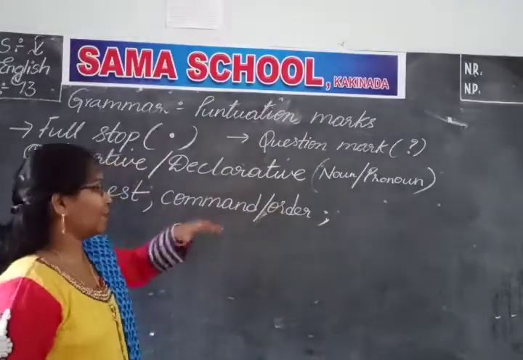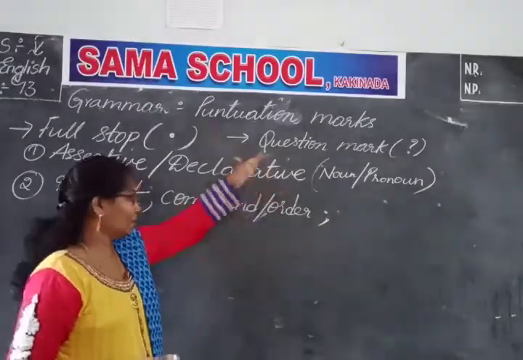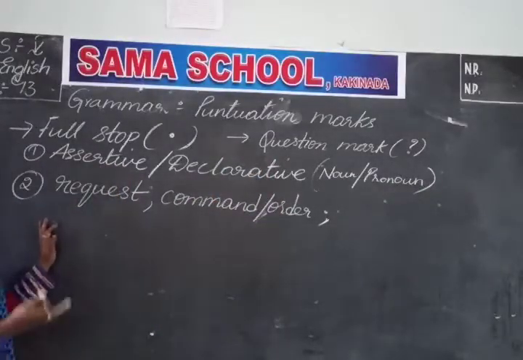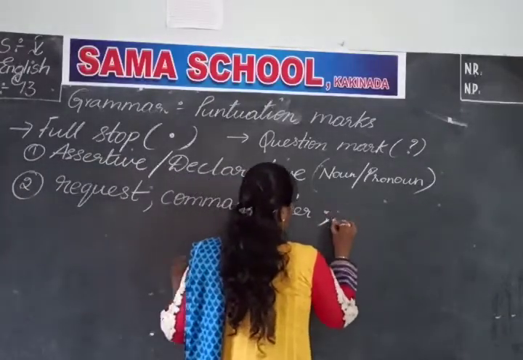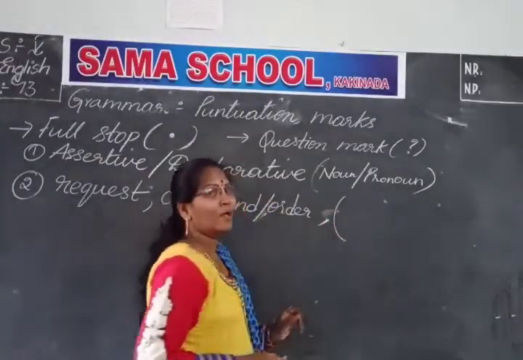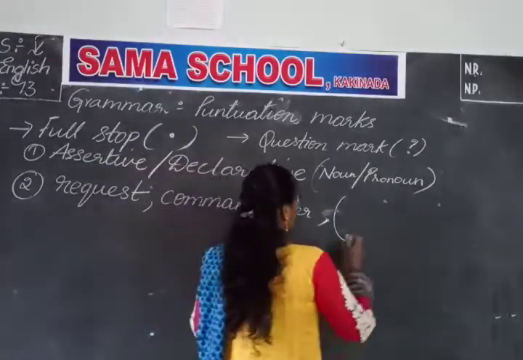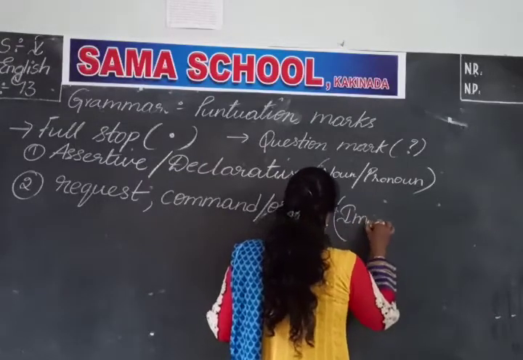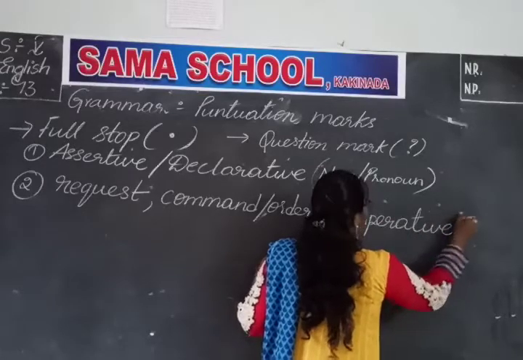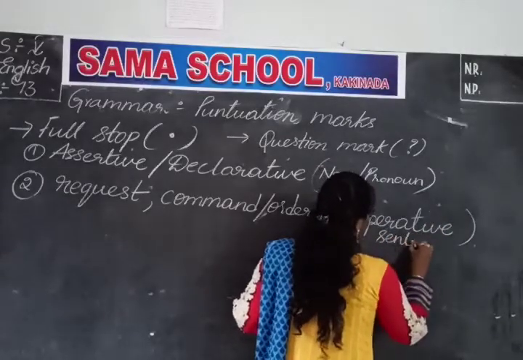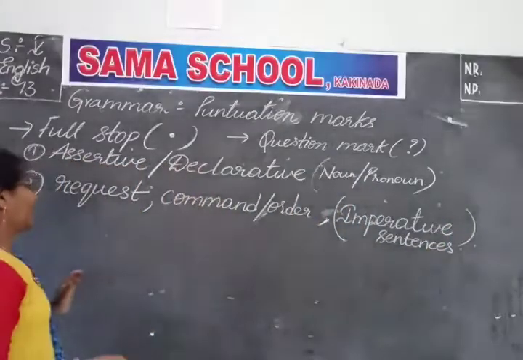Either it is a command or an order, we use this. Okay then children, request, order, command or suggestion, these types of sentences. As soon as you think about this, you got into your mind what will come. These sentences are called, very good, imperative sentences. What are these called? Imperative sentences. Okay children? Very good.